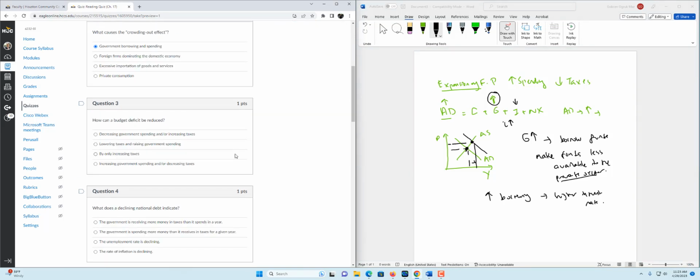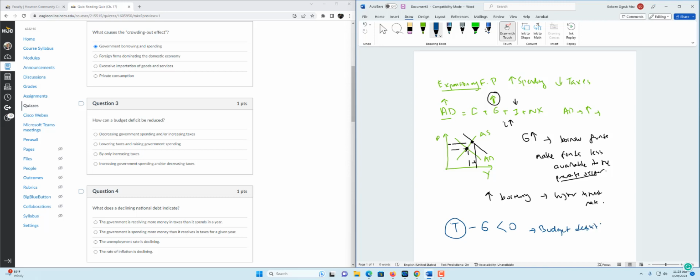How can a budget deficit be reduced? So what is budget deficit? Let's first remember what a budget deficit is. T represents the tax revenue and G represents the government spending. If T minus G is less than 0, that means the revenue that the government collects is not enough to cover its spending, then we have budget deficit.